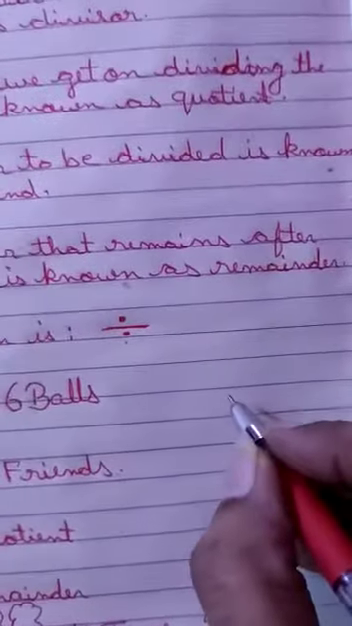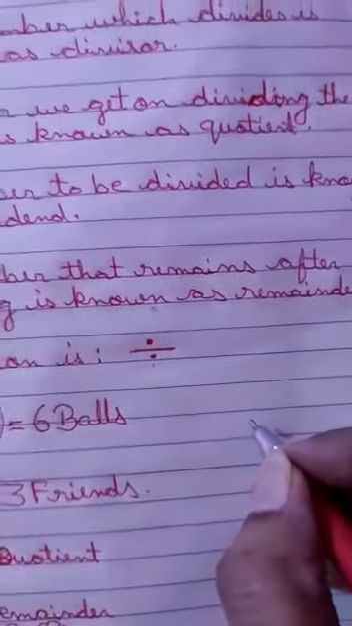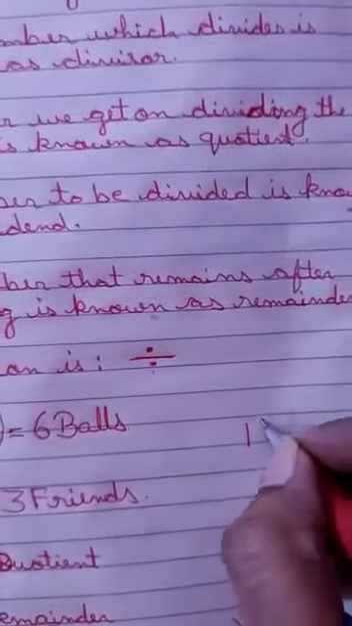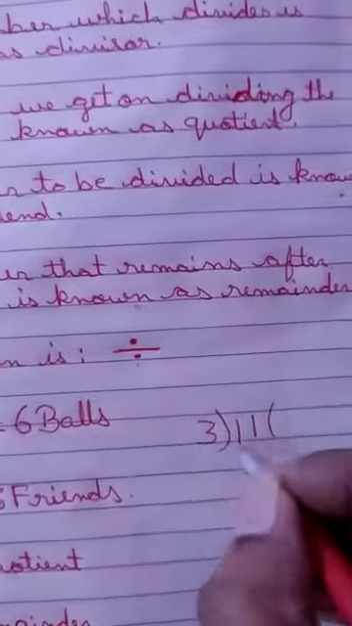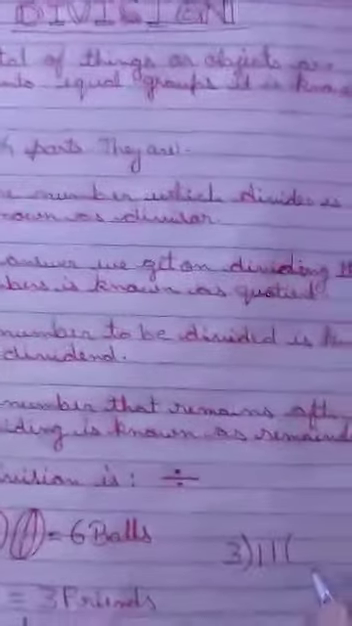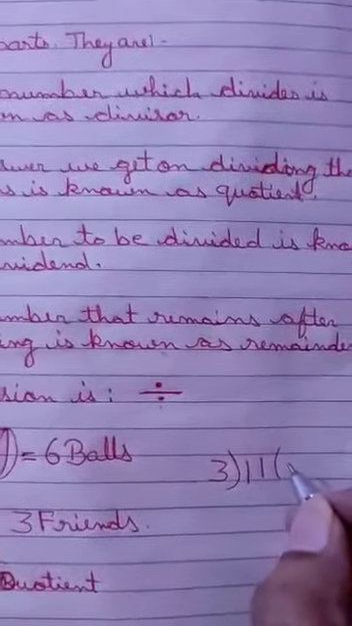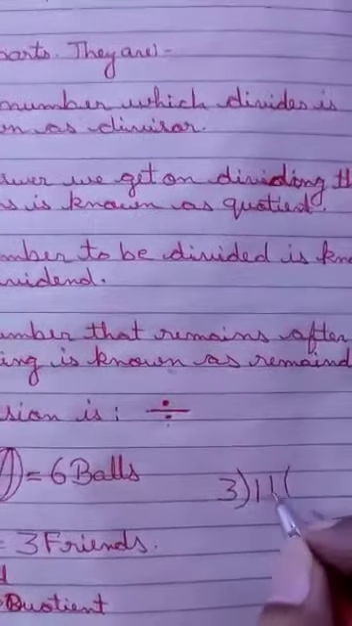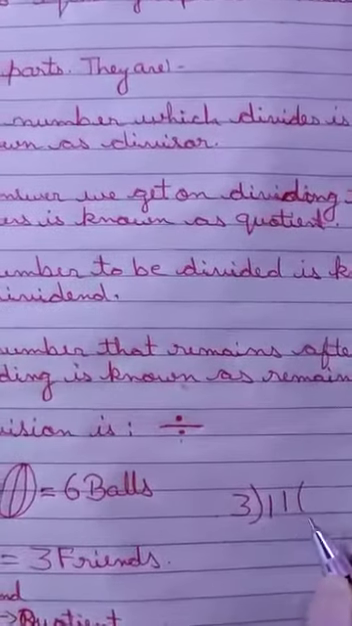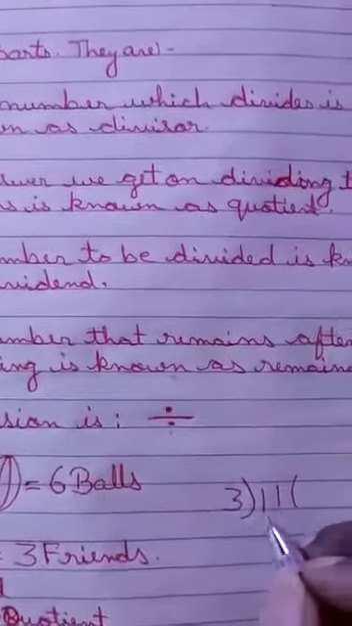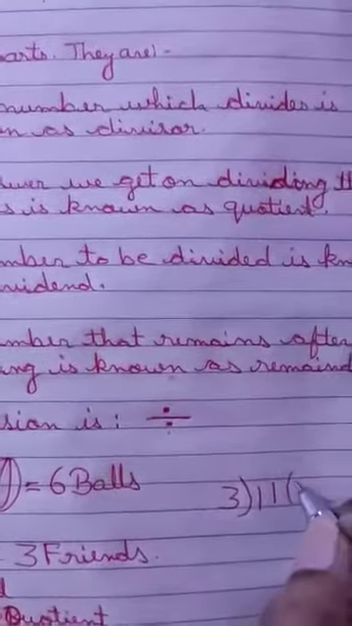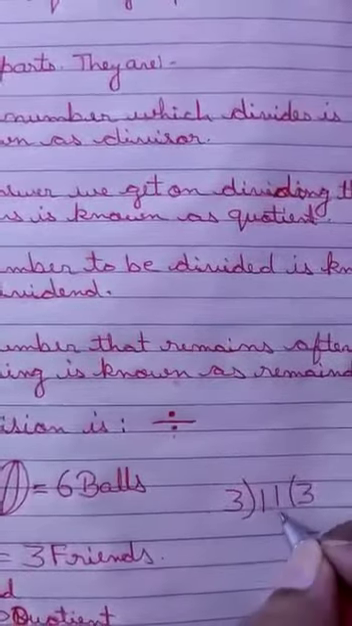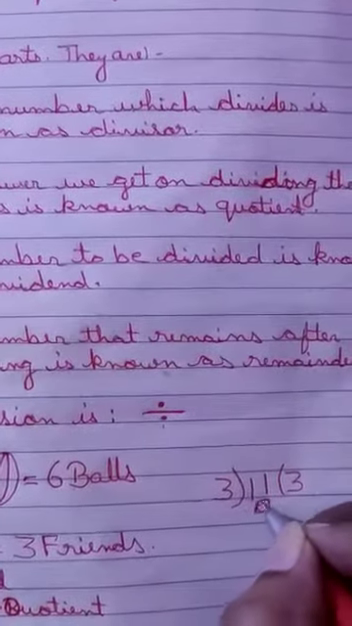Okay. Now suppose one more number I am telling you. One more number is suppose 11. Okay, you have to divide it with 3. So 3 ones are 3, 3 twos are 6, 3 threes are 9, 3 fours are 12. We can't divide with 4 because 11 is smaller and 12 is bigger number. So the smaller number we have to bring over here. So 3 threes are 9. We will write over here 3 threes are 9.